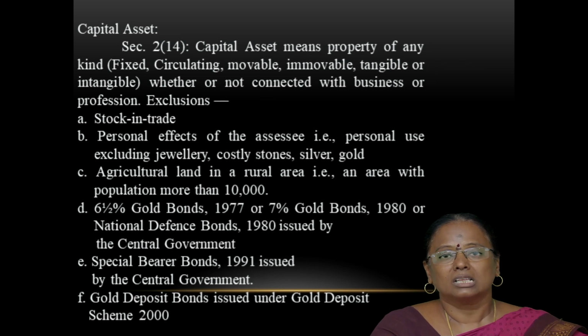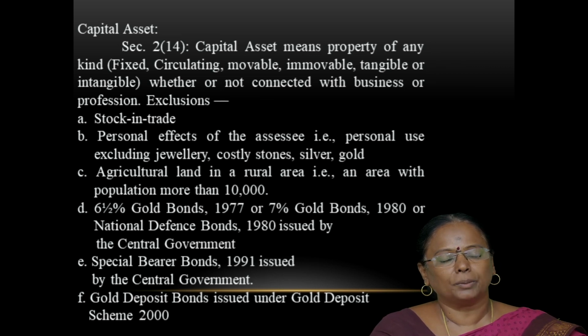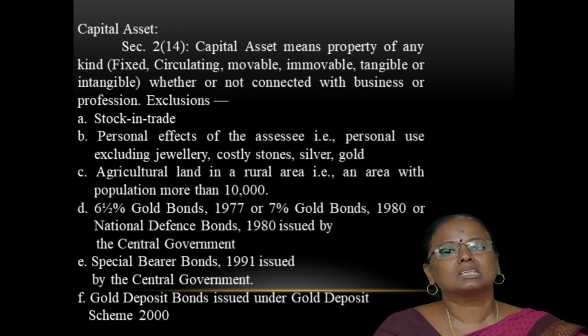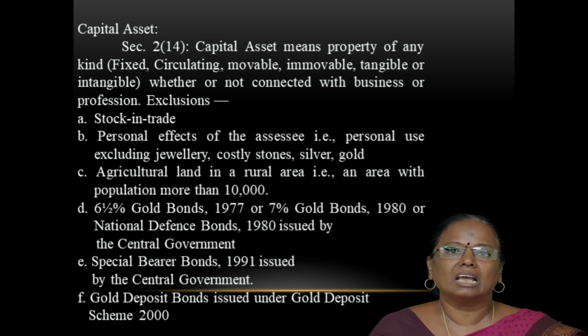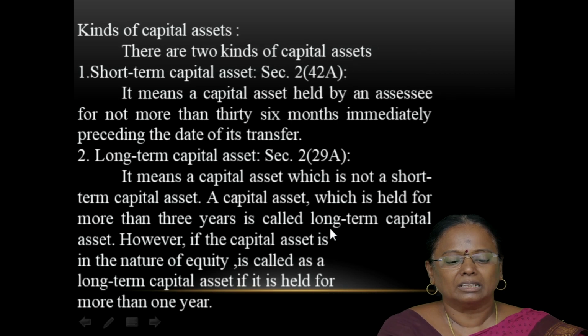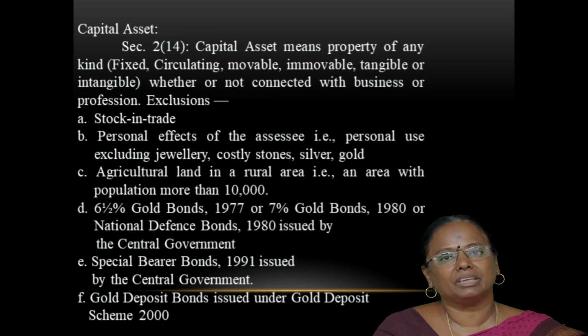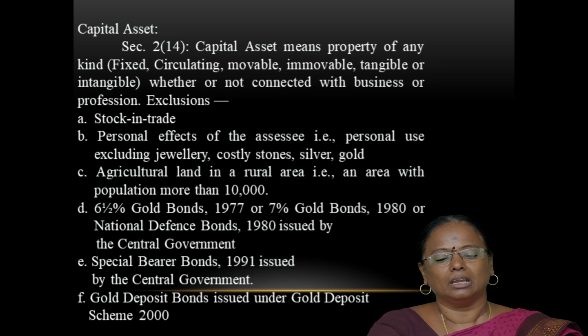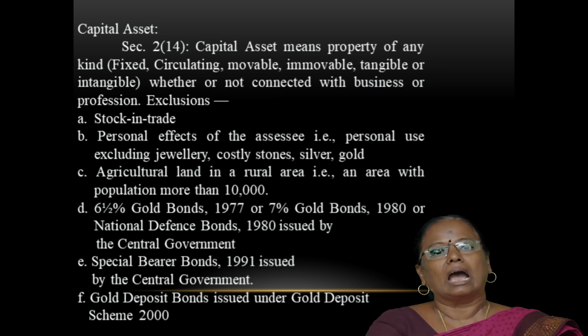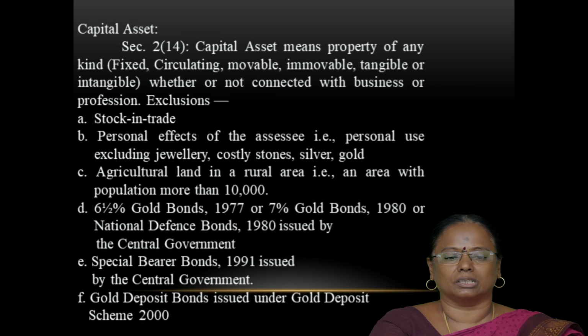Number 4, 6.5% gold bonds 1977 or 7% gold bonds 1980 or national defense bonds issued by the central government. Number 5, special bearer bonds issued by the central government and the gold deposits issued under Gold Deposit Scheme 2000.